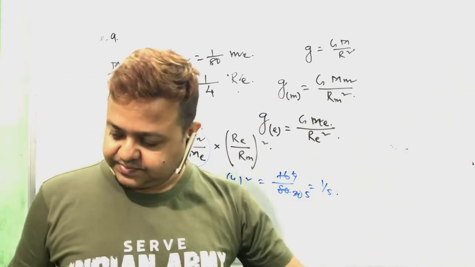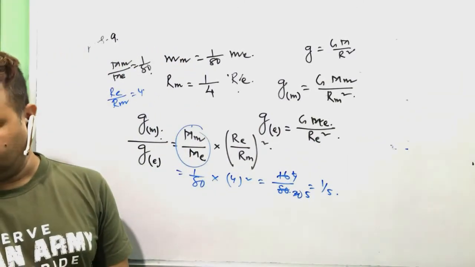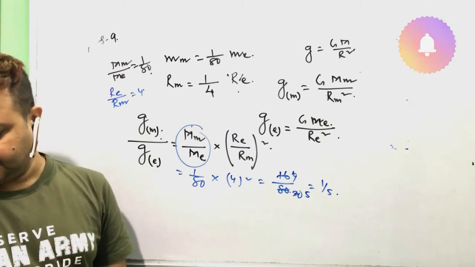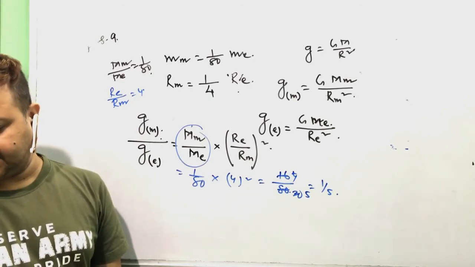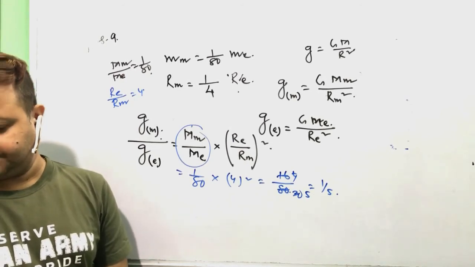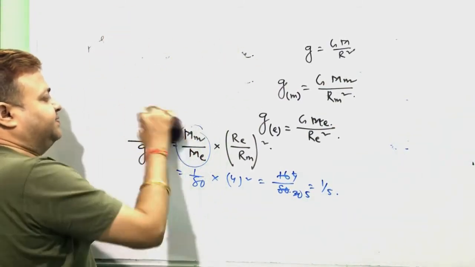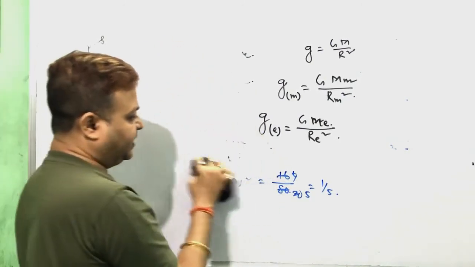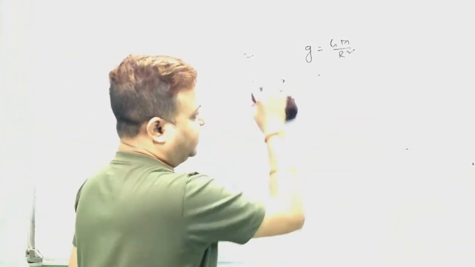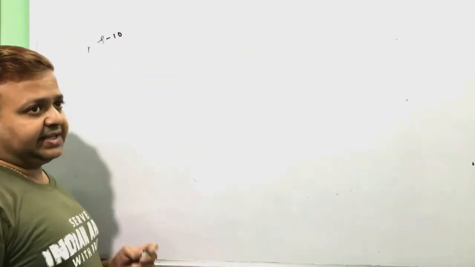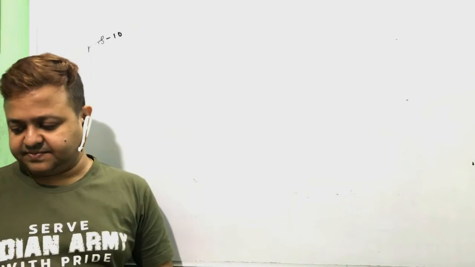Number 10. Two spheres of radius 1 cm and 10 cm, separated by a distance of 100 cm between their centers.